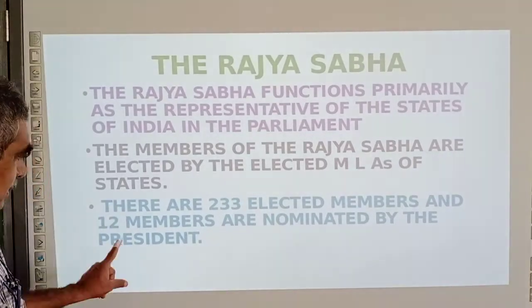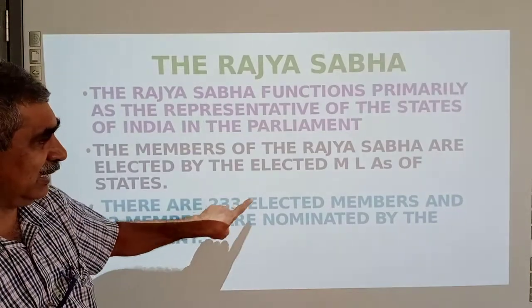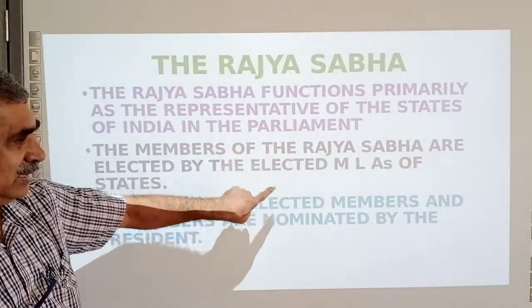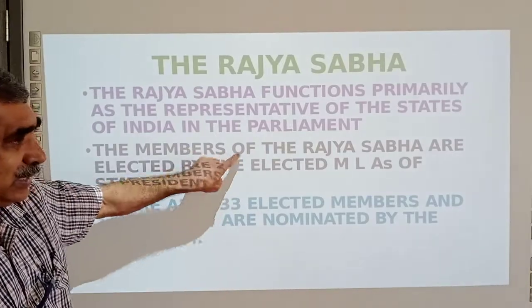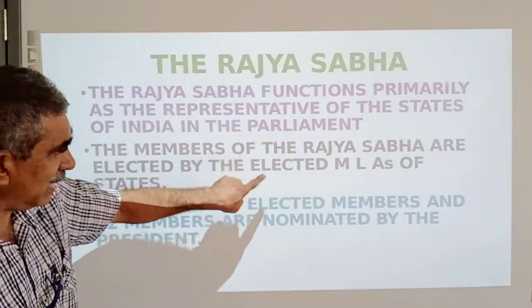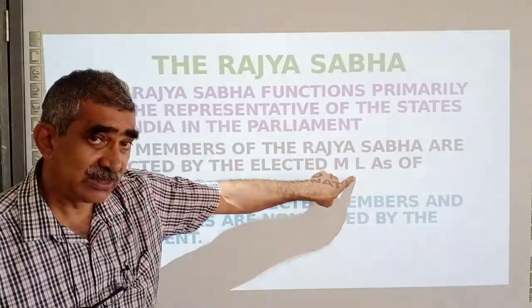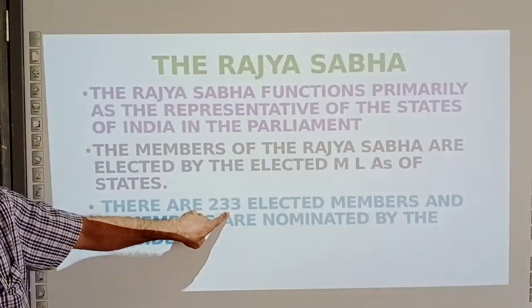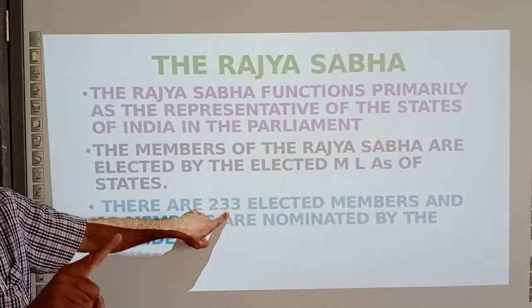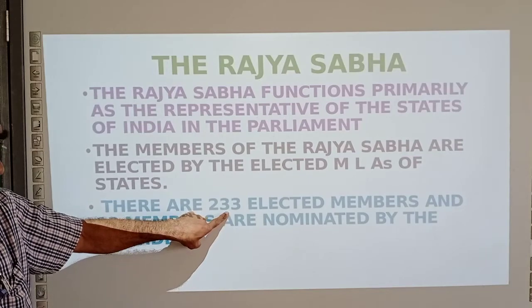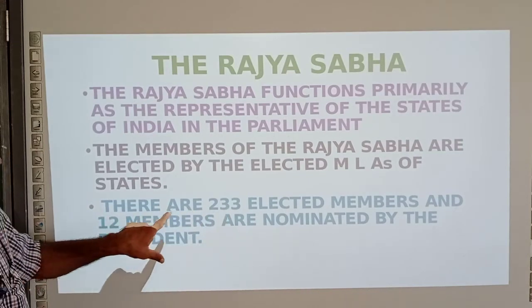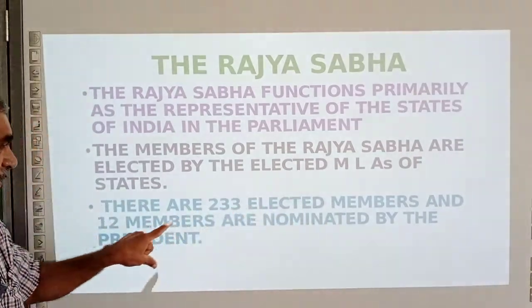There are 233 elected members, means 233 MPs to Rajya Sabha are elected by the MLAs, 233 all over India. And 12 are nominated by the President of India.